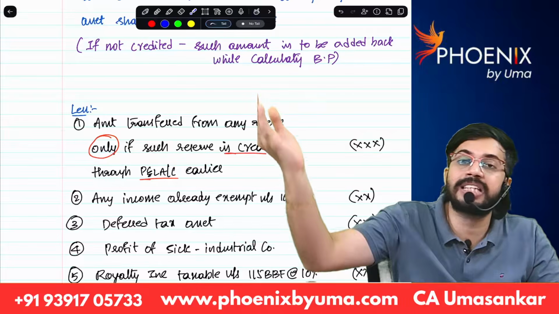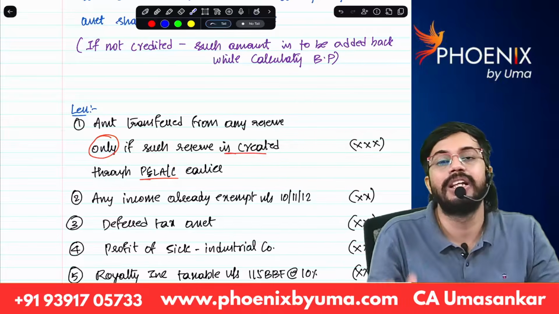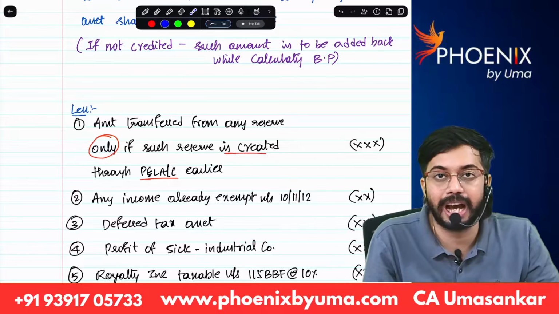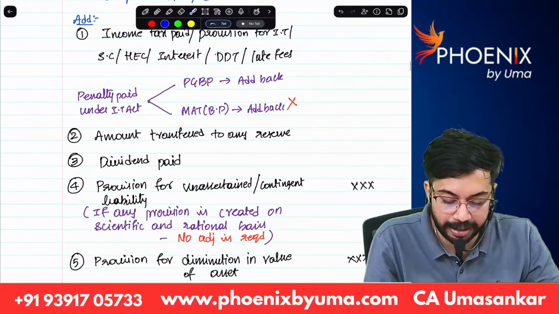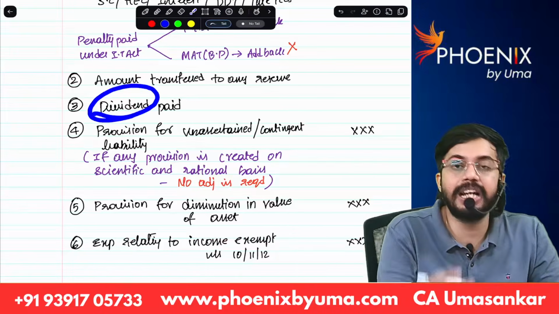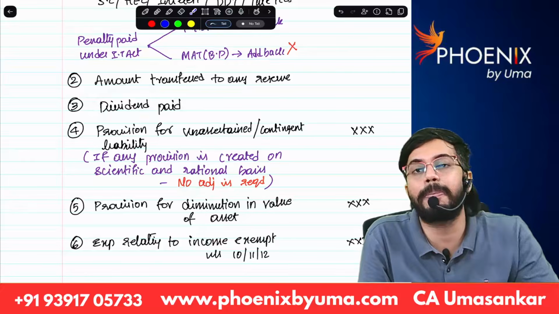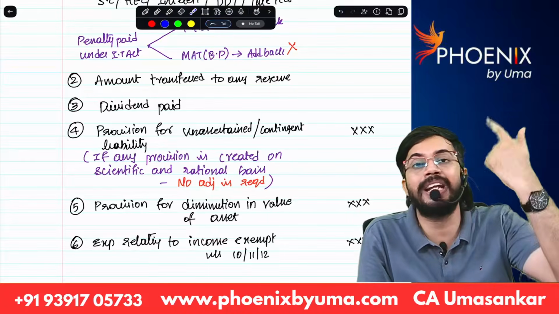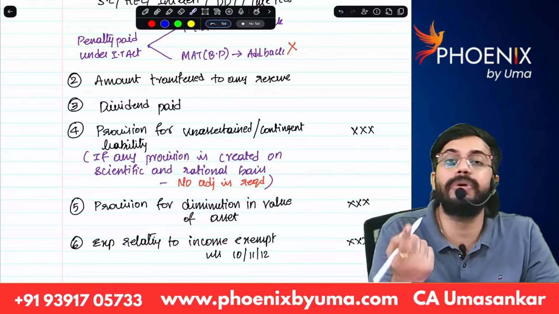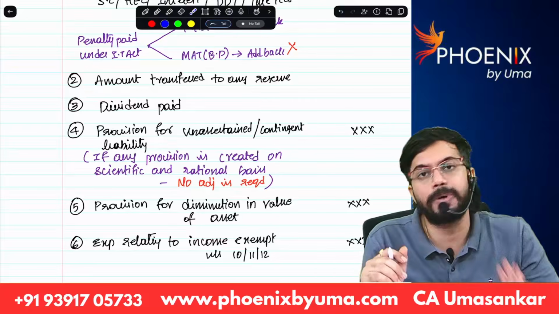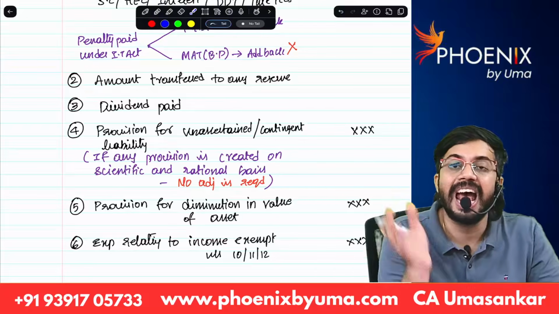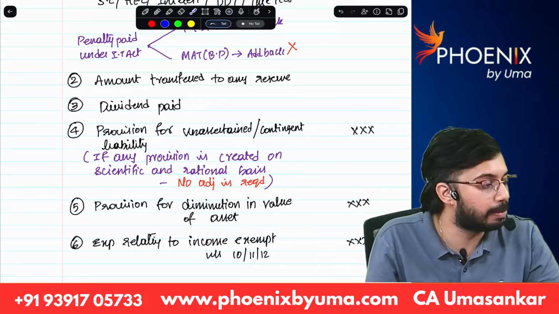So from any reserve, if you transfer money to P&L account, that is required to be reduced. Are you able to understand? Next, second. Dividend paid. Dividend is not expenditure. Dividend is appropriation of profits. So dividend paid is required to be added back, including deemed dividend, including proposed dividend. So the moment you see dividend, add it back while calculating the book profits.